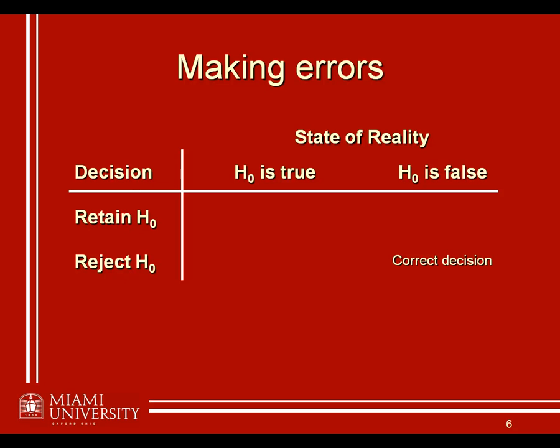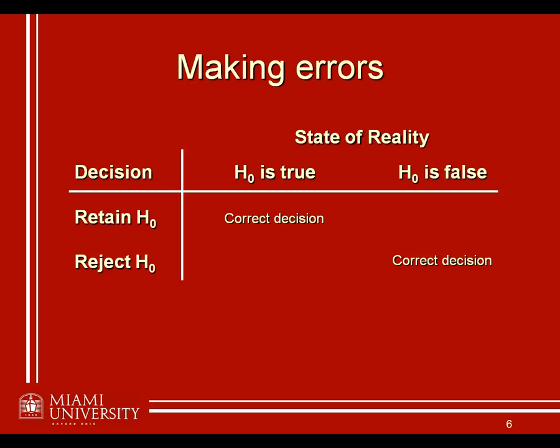Now, if we reject the null hypothesis and it's in fact false, that's sort of a best case scenario for us. We want to reject the null hypothesis because we're truly interested, remember, in our research hypothesis. And we're making then a correct decision if we reject it when it's really false.